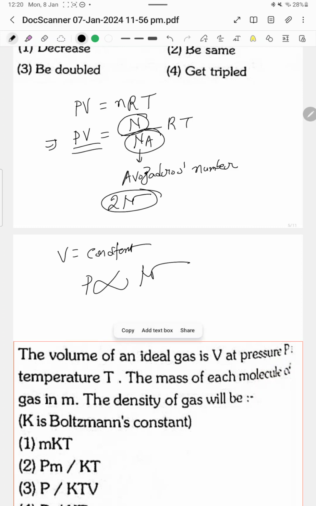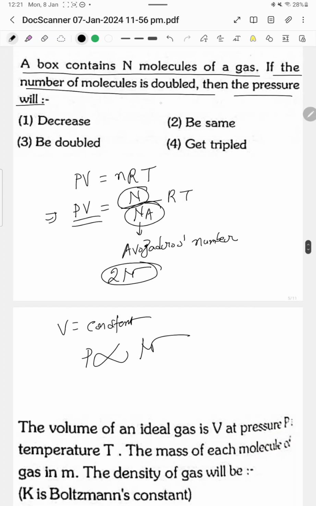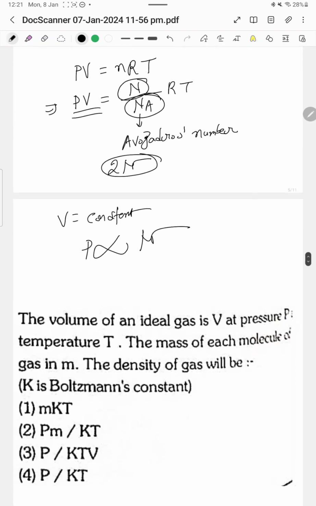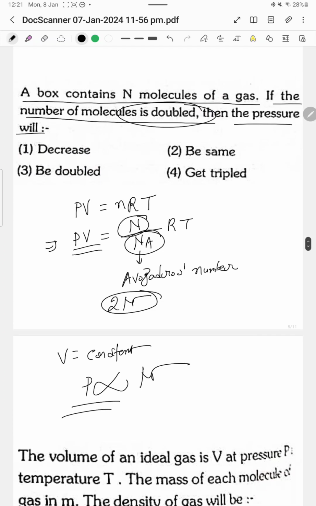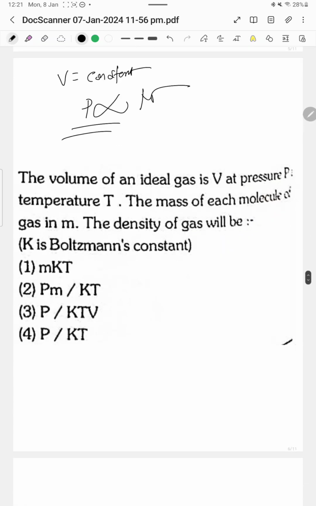So if the number of molecules is doubled, then the pressure will be doubled. This will be the answer.